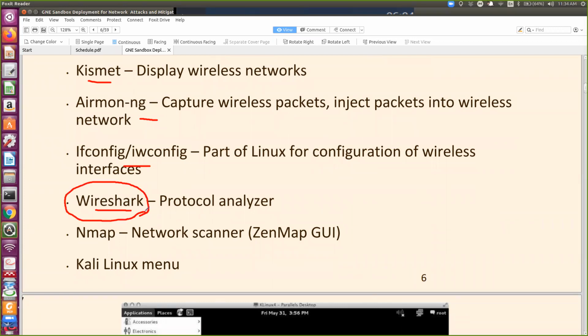This is also very good for learning networking. Using Wireshark, you can capture packets, and just like in the TCP/IP model, you can analyze all the packets layer by layer. This is another very powerful tool, a network scanner. This is a command line tool, Nmap, and this graphical tool is Zenmap.